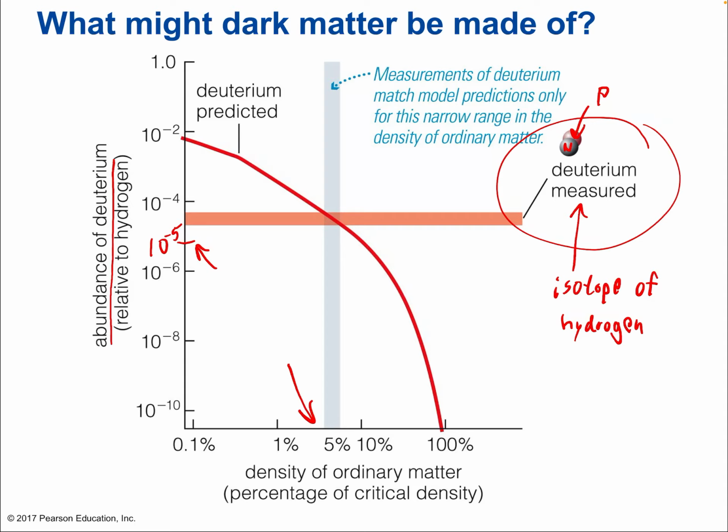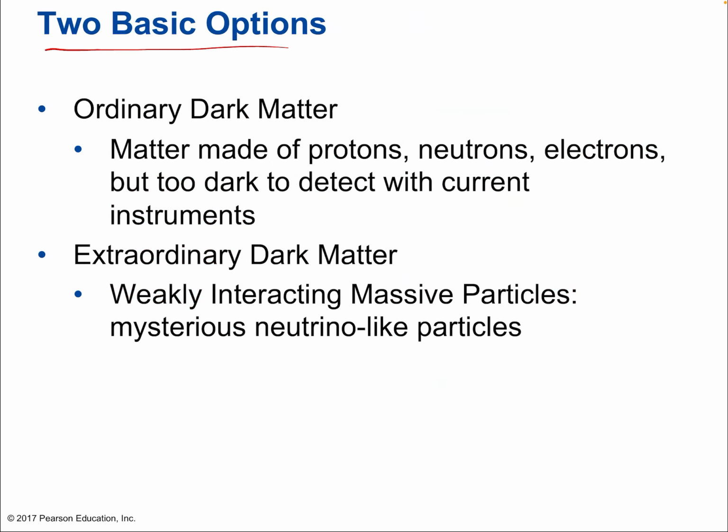So another good reason to not throw out gravity and to accept dark matter. But now we have another set of options. We need to decide what dark matter is. So either it's ordinary dark matter, which means it's matter made of protons, neutrons, and electrons, but somehow too dark